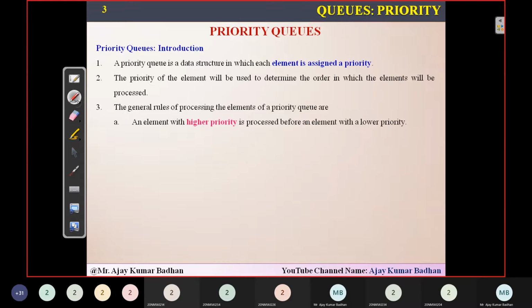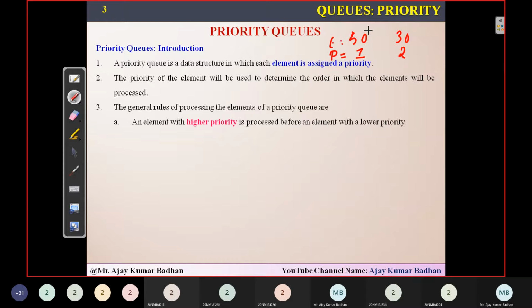As I told you, suppose there are two processes. Let us suppose I have two elements. One element is 50. Another element is 30. Coming to the priority, this process is having priority 1 and this process is having priority 2. And what did I tell you? The 1 will be considered the highest priority, then definitely 2 is the second priority here.